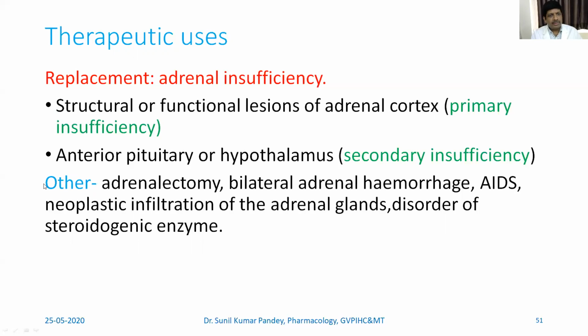The other places where these are used as replacement therapy are adrenalectomy, bilateral adrenal hemorrhage, AIDS, neoplastic infiltration of the adrenal gland, and disorder of steroidogenic enzyme. So these are the other situations where you need to give corticosteroid for replacement therapy.